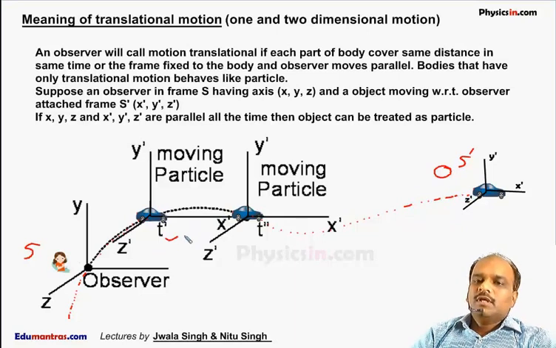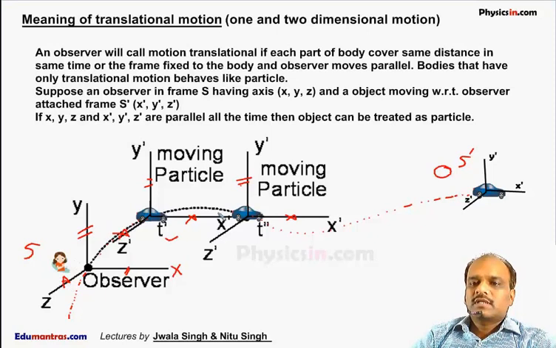If, irrespective of time, either at t dash or t double dash, the coordinate system attached to this car and this observer remains parallel, if this x-axis attached to this observer and this x dash axis attached to this car are parallel at any instant, if this y-axis fixed to this observer and fixed to this moving car is parallel irrespective of time, and this z-axis and this z-axis are also parallel irrespective of time, then we say this car is performing translational motion.